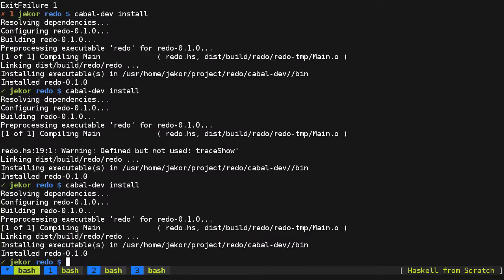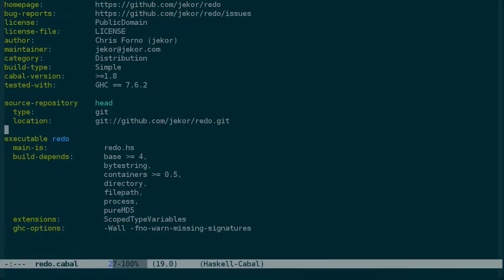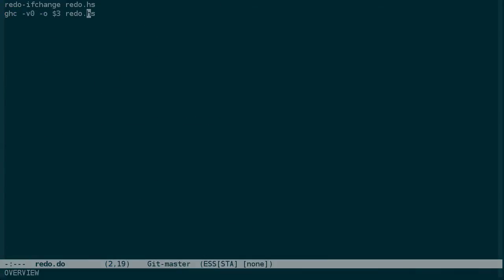And running Cabal install like this installs it to the Cabal Dev directory in bin. And in order to force ourselves to maintain the Cabal file properly, instead of building directly with GHC in the redo file, I'm going to switch to building with Cabal Dev. So we'll Cabal Dev install. We need to depend on the Cabal file in case we change any options. And Cabal Dev also has a v0 option so that we don't get extra output.